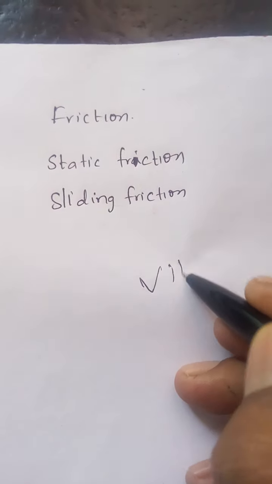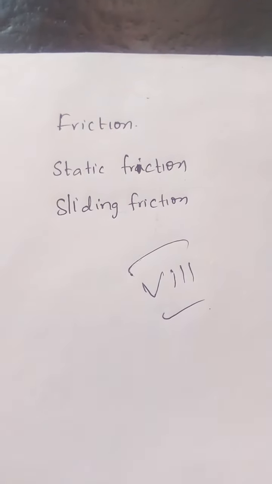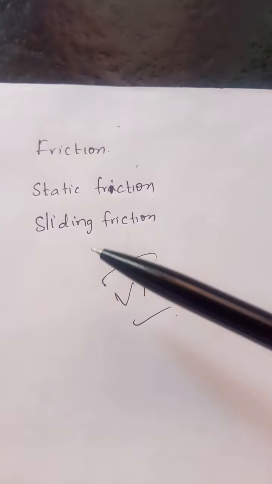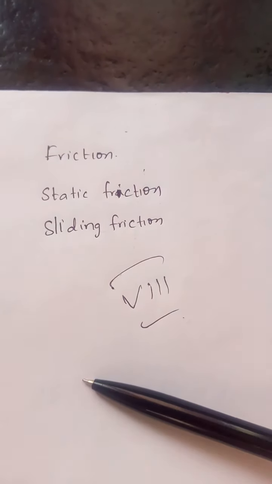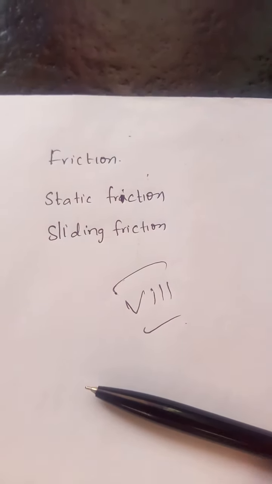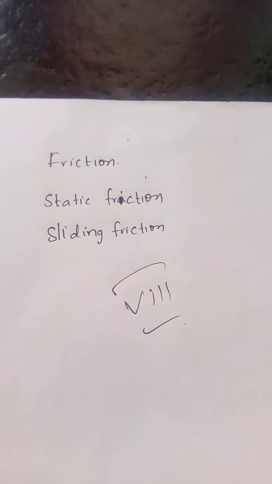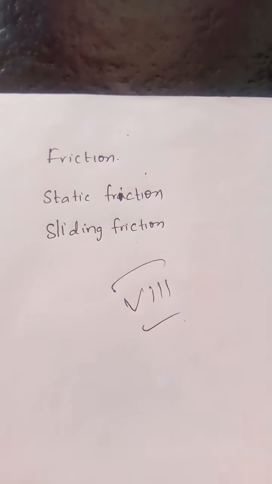8th class. Once again, let us repeat chapter 2, some important words. What is friction? Friction is a form of force which opposes the relative motion between two surfaces in contact. It acts on both the surfaces.